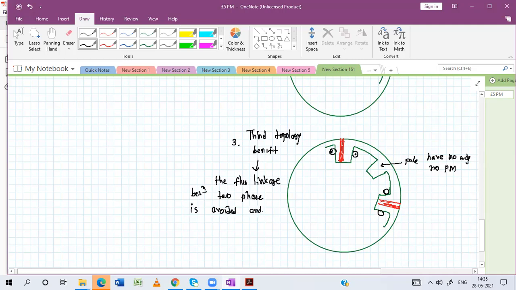And also there is a reduction in cost of PM. Because PM material is less, so the cost is less. Okay.